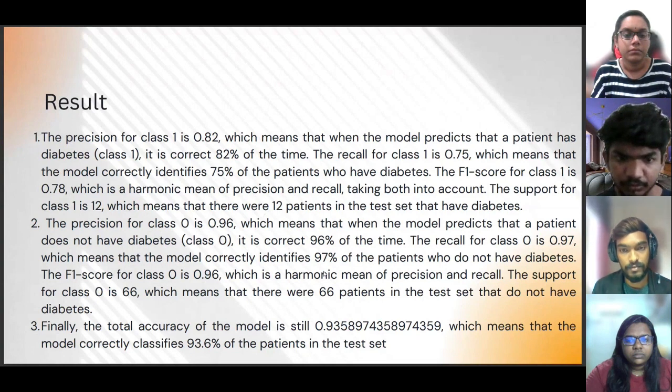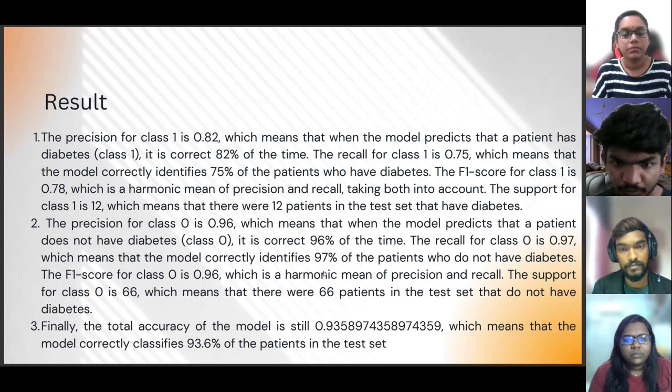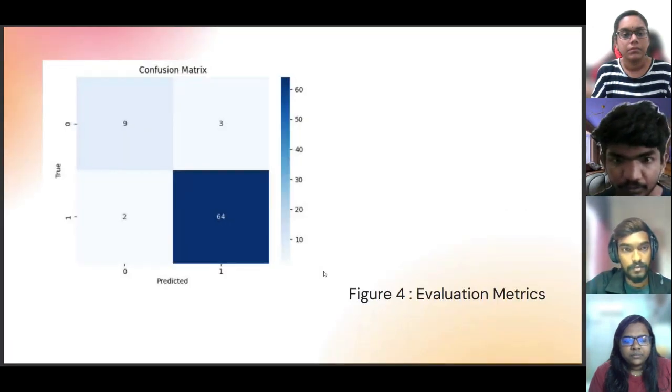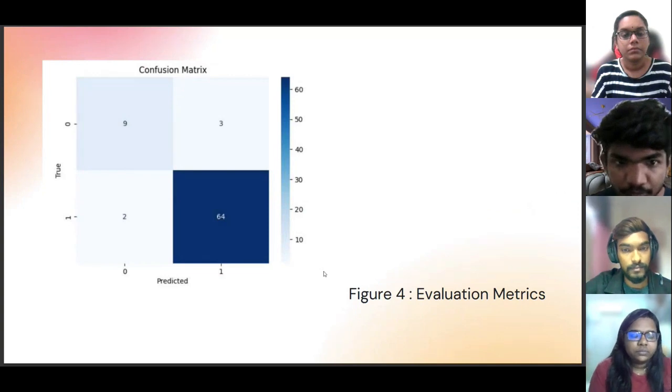Similarly, the precision for class 1, patients with diabetes, is 0.96. Recall is 0.87, the F1 score is 0.96, and the support is 66. So the overall accuracy of our model is 93%. Next slide. This is the confusion matrix that was created by our classification. Next.